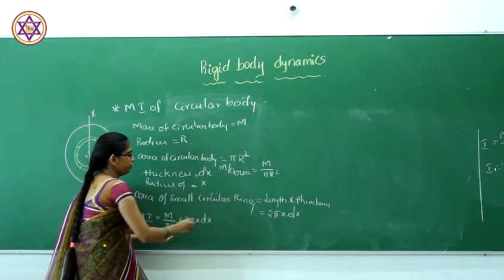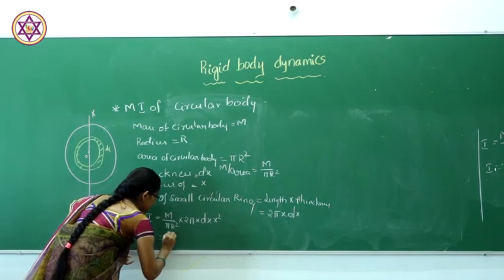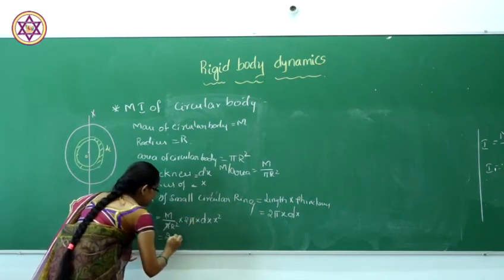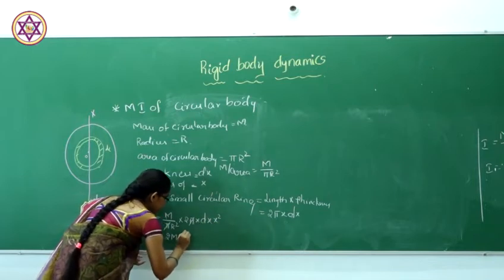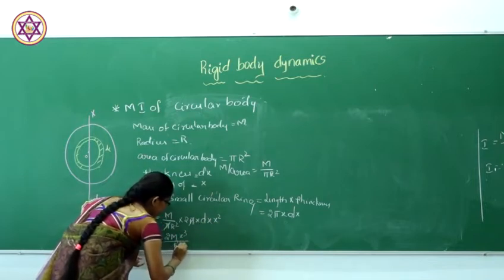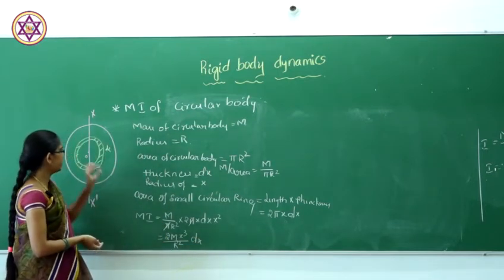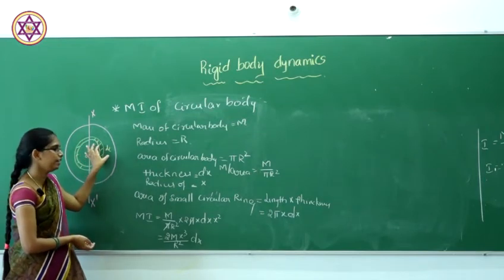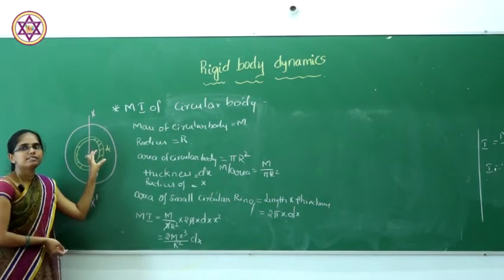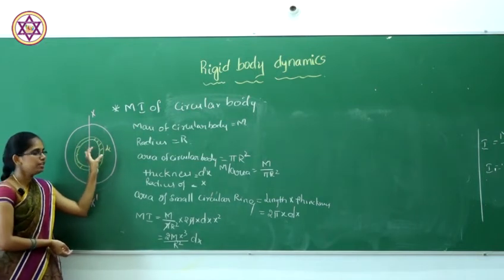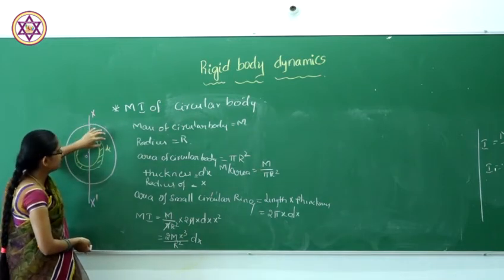So here the moment of inertia of that will be x square. By simplifying this, pi gets cancelled, and we are left with 2m x into x square, x cube divided by r square into dx. This is the moment of inertia of a small circular ring. We know that the circular body consists of a number of circular discs, so this will be the small moment of inertia of one circular ring.